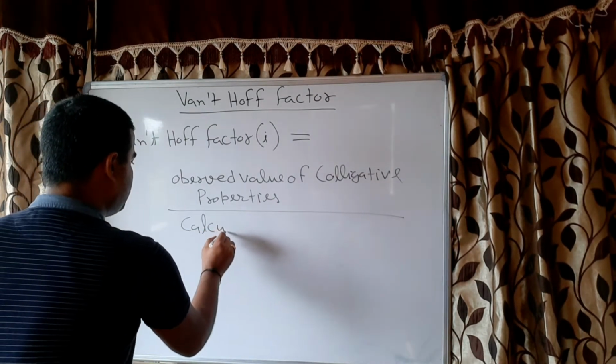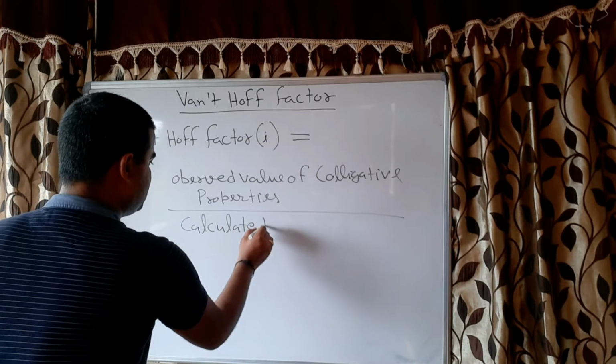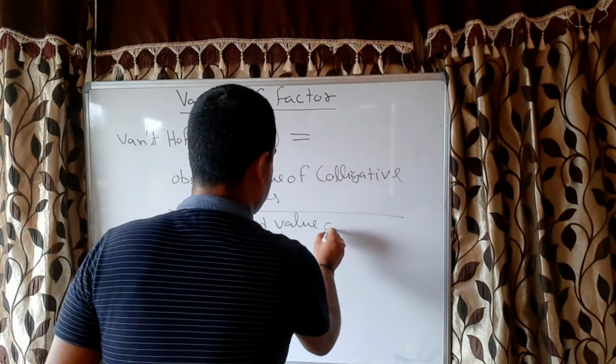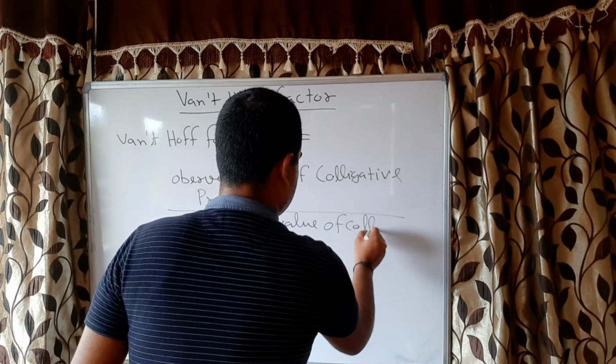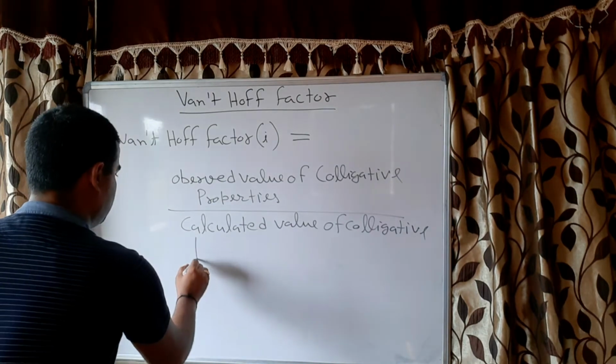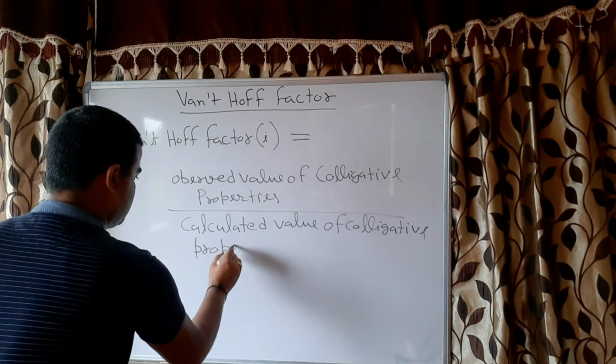Calculated value and theoretical value are both the same. Calculated value of colligative properties.